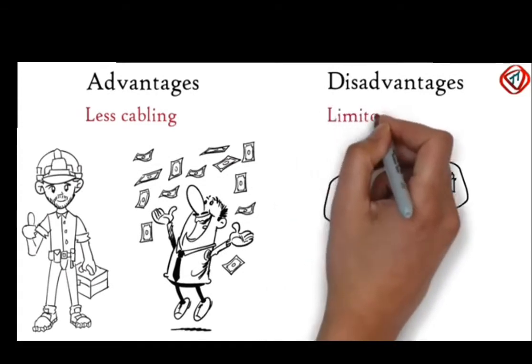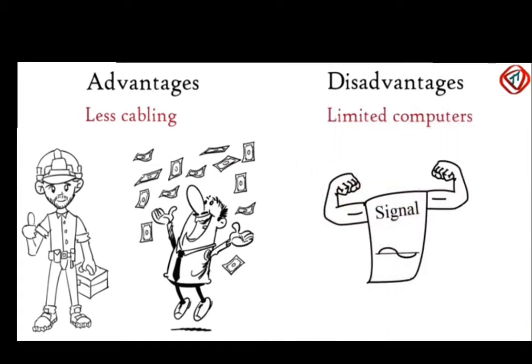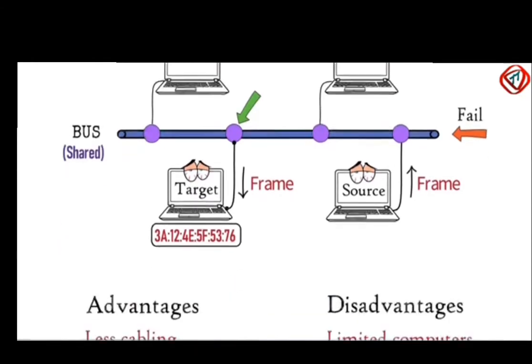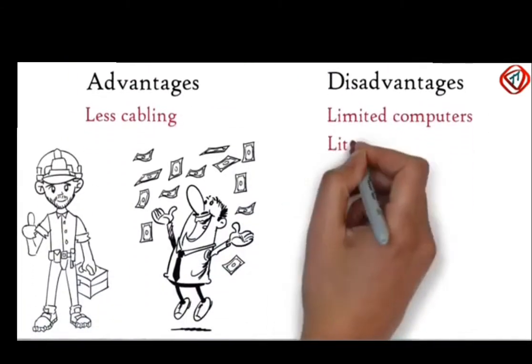So only a limited number of computers can be connected in bus topology. One more drawback is that all nodes in bus topology depend on the central cable, which is the main cable. So if the central cable fails, it paralyzes the whole network. That means it has very little fault tolerance.